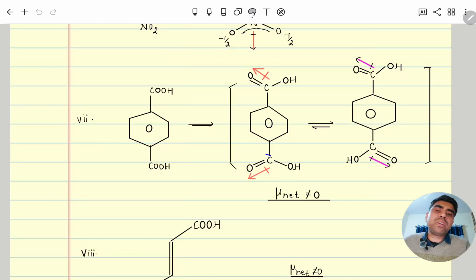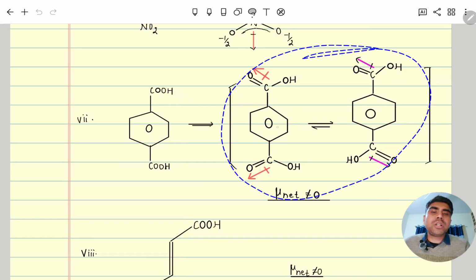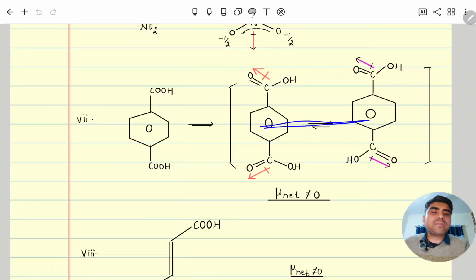So its dipole moment and its dipole moment are not cancelling each other, and it can also do rotation. So if it will rotate, so it will be anti also. So this one is non-polar, but this one is polar. So overall it is polar, because it will always be in equilibrium due to its rotation.